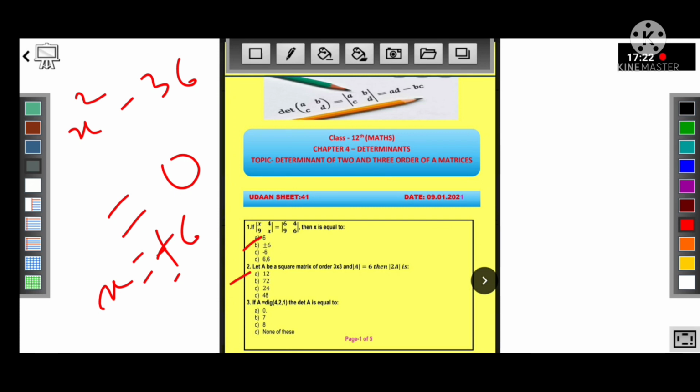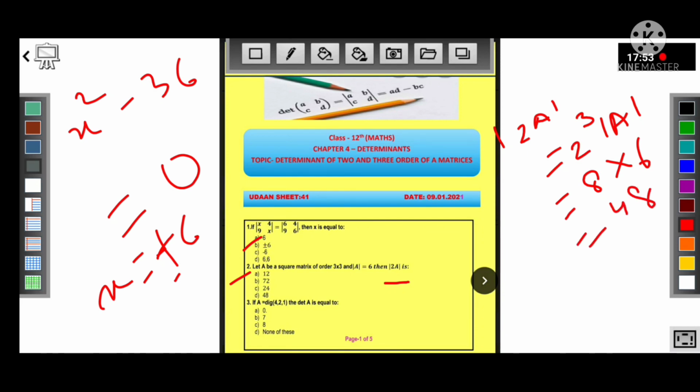Next question, let A be a square matrix of order 3 by 3 and determinant of A is 6, then determinant of 2A is equal to, because determinant of 2A is equal to 2 raised to the power 3 times determinant of A, that is 8 multiplied by 6, that is equal to 48. So D is the right option.